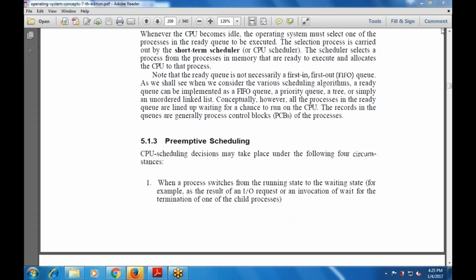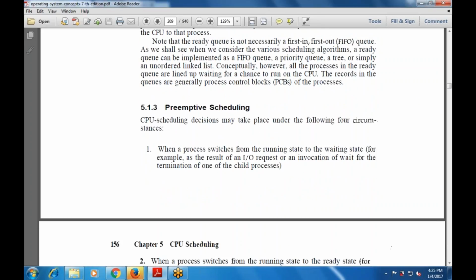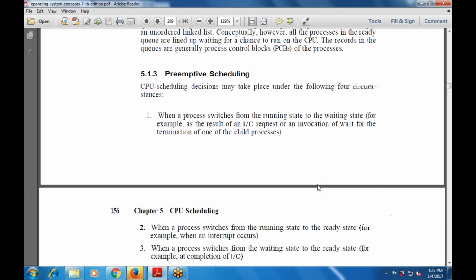So next one is preemptive scheduling. CPU scheduling decisions may take place under four circumstances. One is when a process switches from the running to the waiting state, for example, as a result of an input-output request or the invocation of wait for the termination of one of the child processes. Then, when a process switches from the running state to the ready state, for example, when an interrupt occurs.